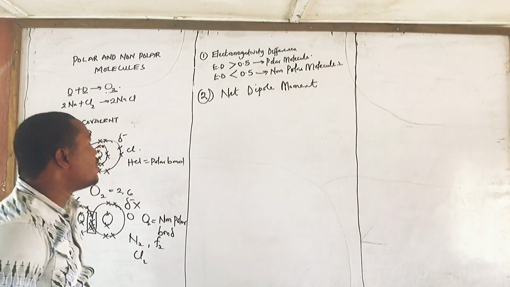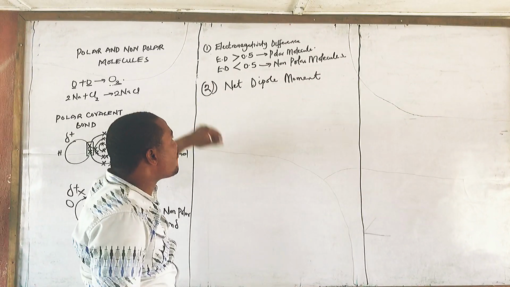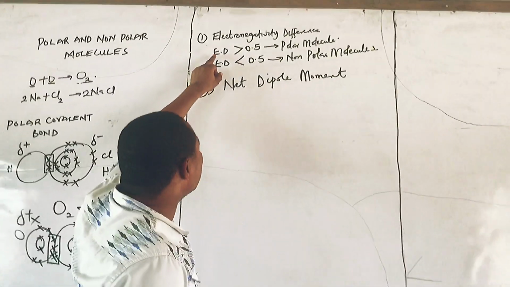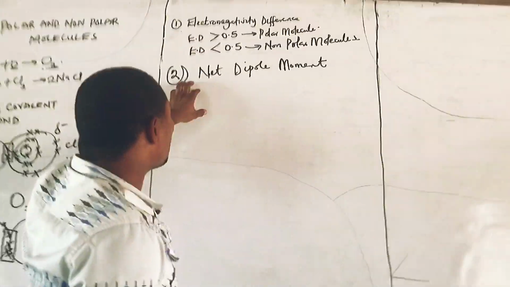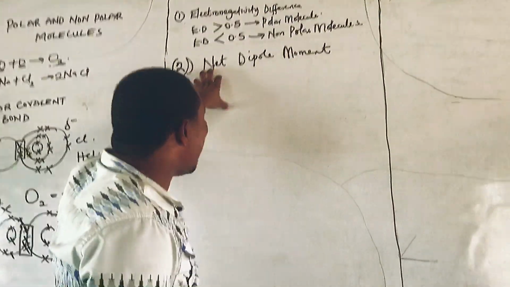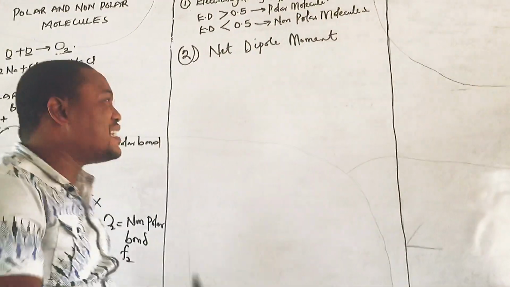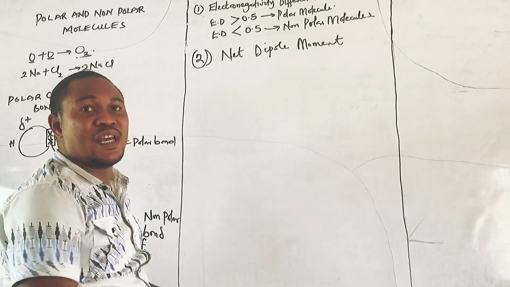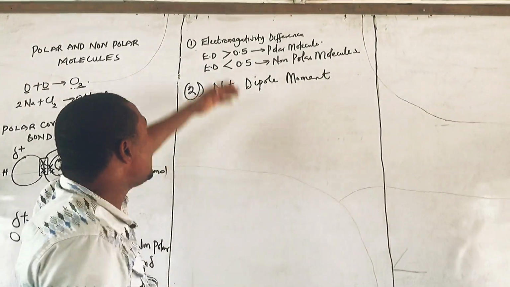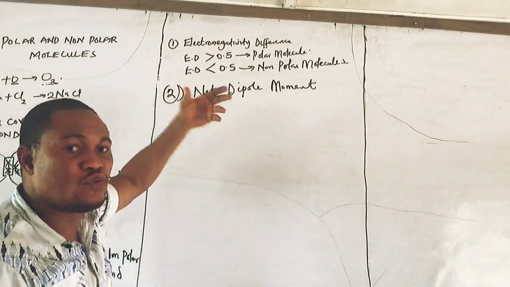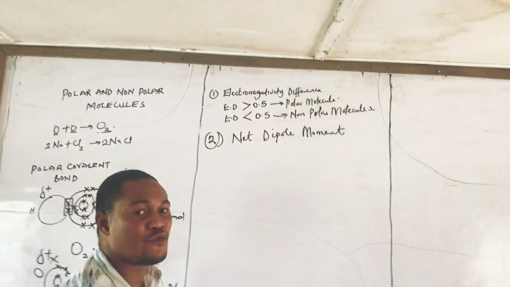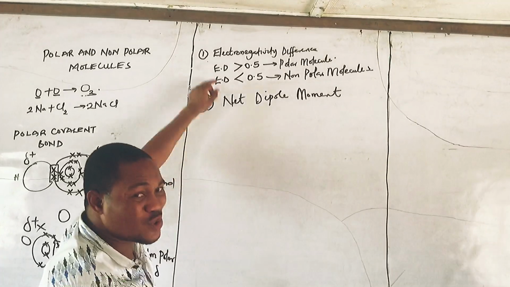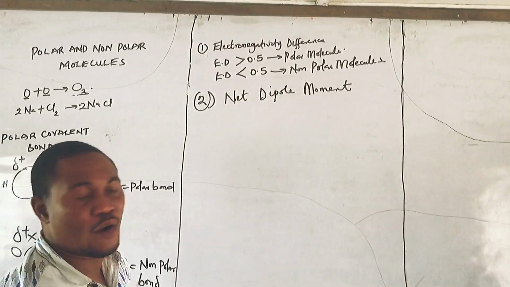I hope you are following. So the first way I will know if a molecule is polar is that the electronegativity difference must be greater than 0.5. That's criteria number one. And criteria number two is the net dipole moment. What is the net dipole moment of that molecule? If I can know it, then I will know if the molecule is polar or not polar. Very, very important. You cannot use only one to determine the polarity of those molecules. You use the two.